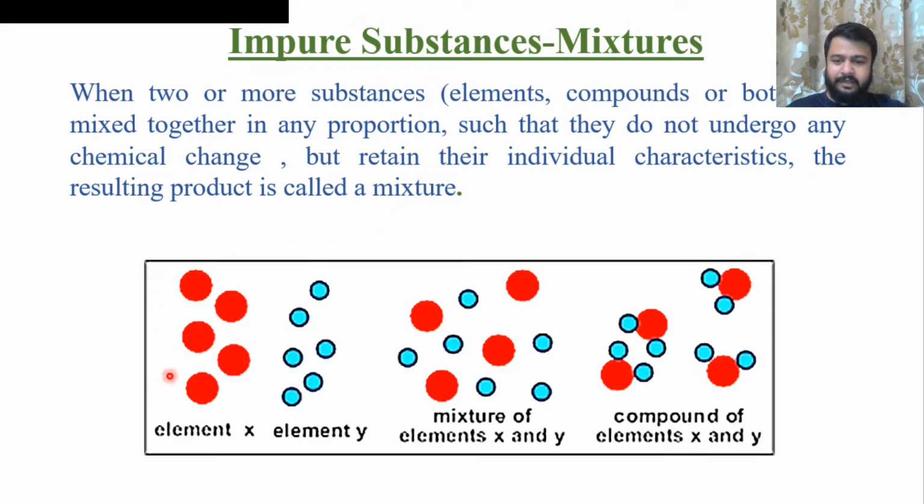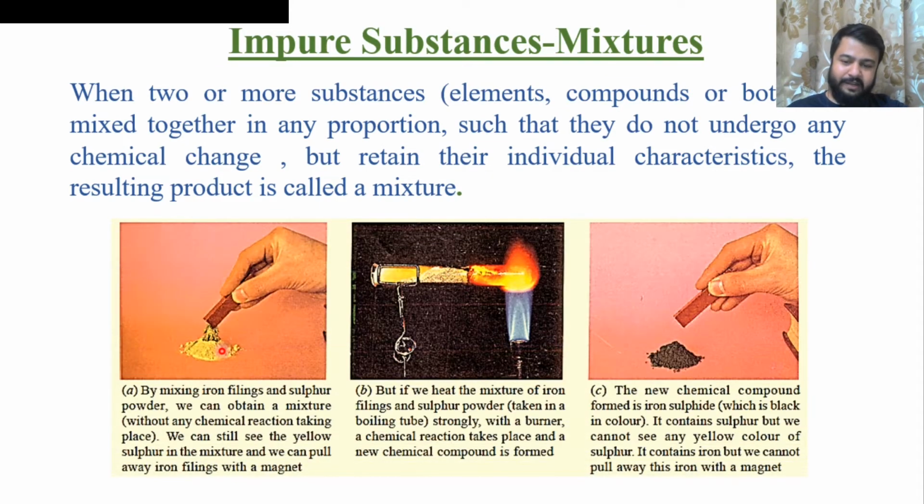For example, we have element X and element Y. We just mix them together. This is a mixture of elements X and Y. And if we heat it and they react with each other, they will form a compound, that is, a compound of elements X and Y. Iron and sulfur powder are mixed together, and if you apply a magnet, each and every iron filing will be attracted by the magnet.